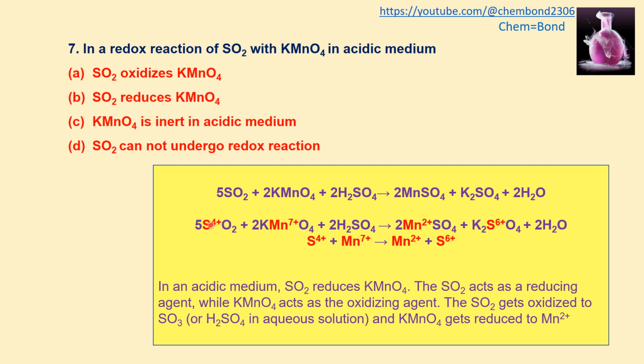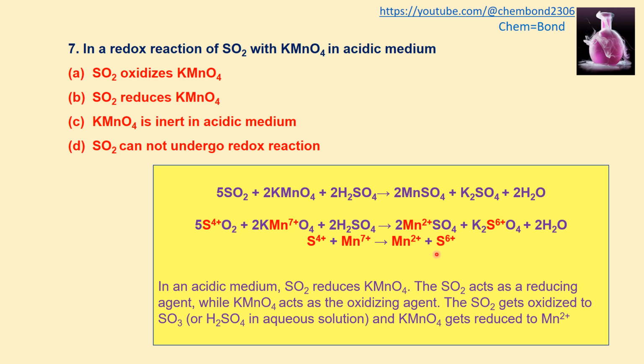Finding the oxidation states, sulfur in sulfur dioxide has +4, and in potassium permanganate the manganese has an oxidation state of +7. So manganese changes from +7 to +2 in manganese sulfate, and sulfur changes from +4 to +6 in potassium sulfate. Summarizing, sulfur goes from the +4 state to the +6 state, and manganese goes from the +7 state to the +2 state.